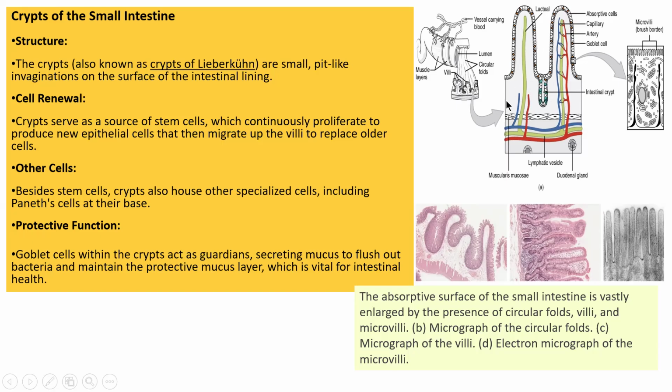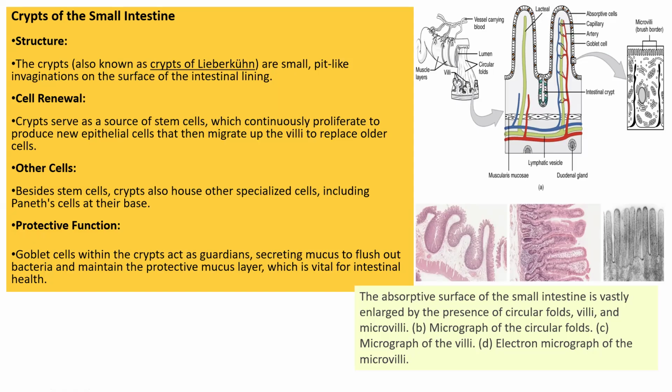So crypts serve as a source of stem cells. Very important point: this crypt acts as a source of stem cells which continuously proliferate to produce new cells. What is the function of a stem cell? With the help of a stem cell, we can create any new cell.